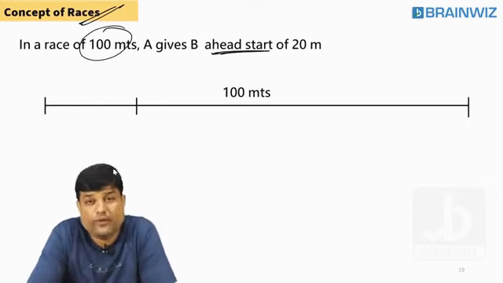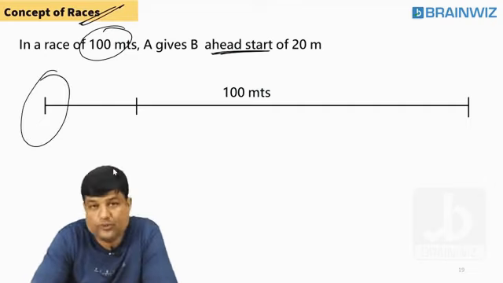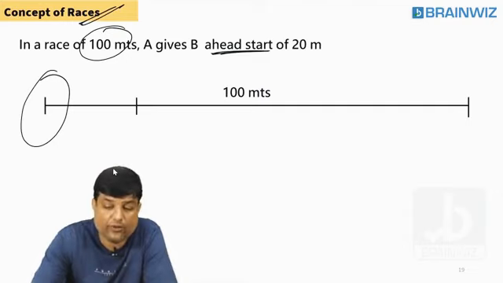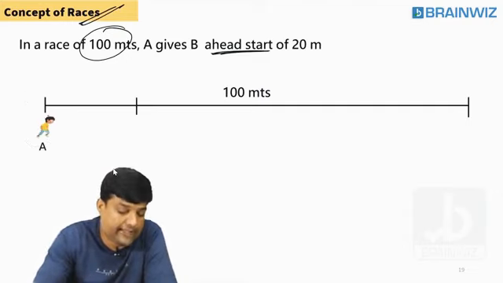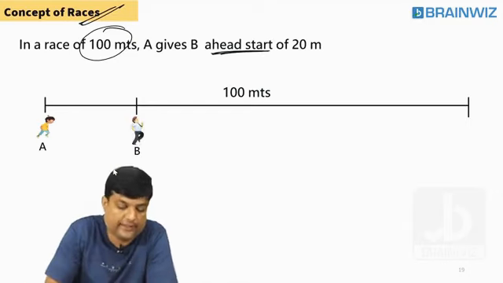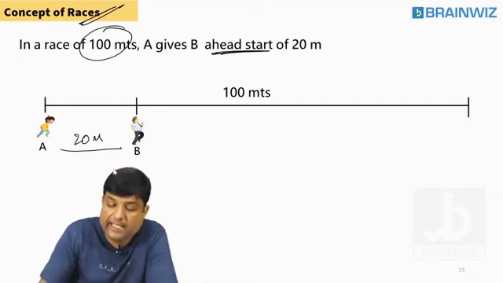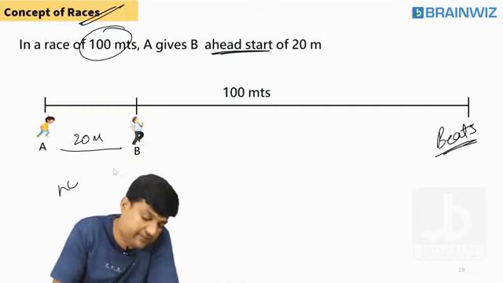So let's sort of move forward and check it out, everybody. Look, do you think both are standing at the same place? No. Who is standing at the front? A. A is telling B, go and stand front. Like A is giving B a head start of 20 meter. Beating comes here. Here we call it head start.